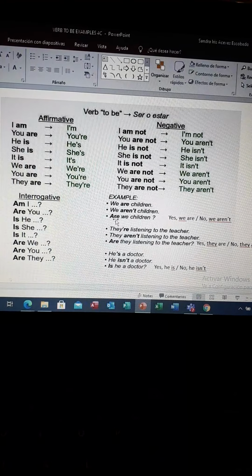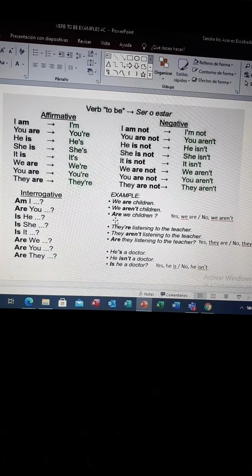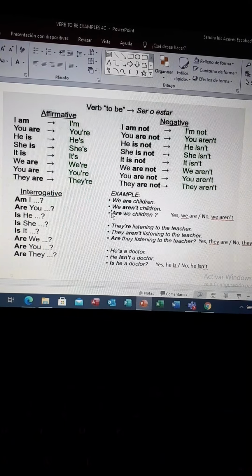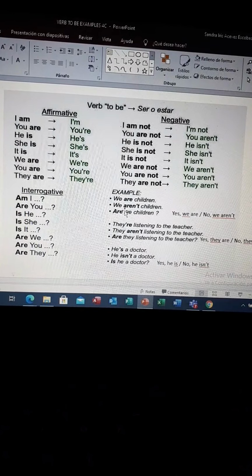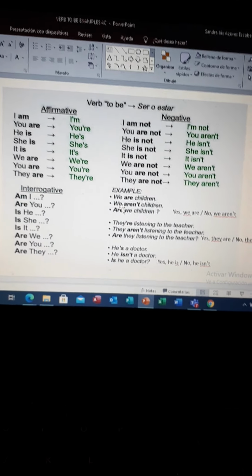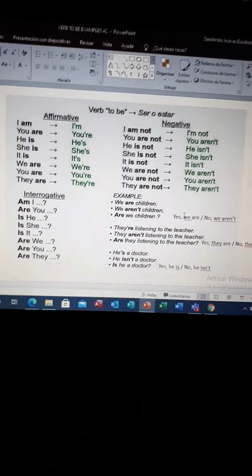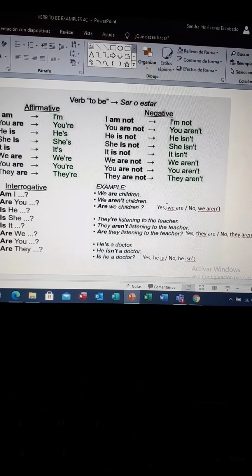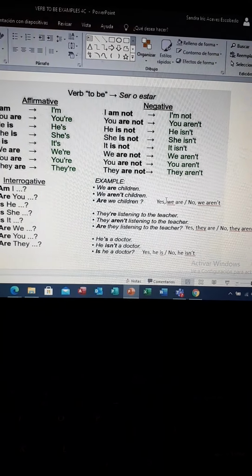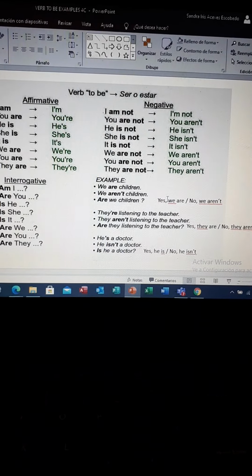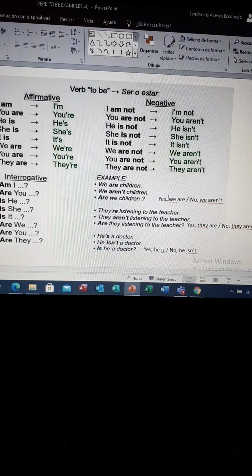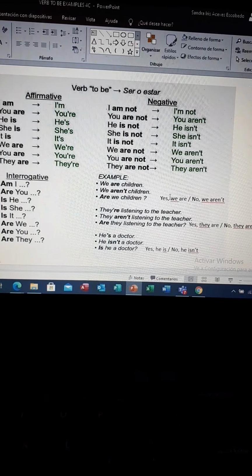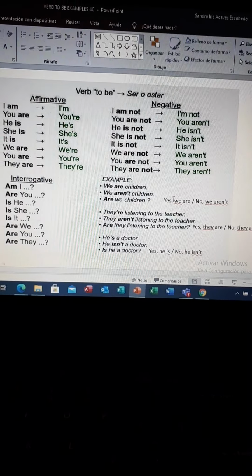Okay, and the questions don't have a short form. Okay, you have to put are in the complete way, and then the answers with the verb to be most of the time are going to be with the contracted form. It's okay if you use the full form, but for speaking, we use the contracted form. Okay, are we? Yes, we are. No, we aren't. Is she? Yes, she is. No, she isn't, etc.